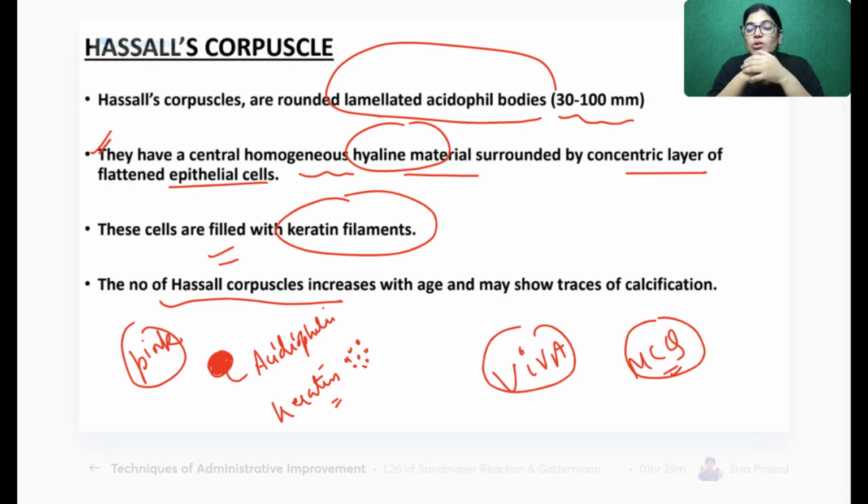It also has a trace amount of calcification. Its function is not known, but it is a degenerating, involuting mass which is found in more number in cases of elderly persons. It is found more in number in case of degenerated thymus gland.